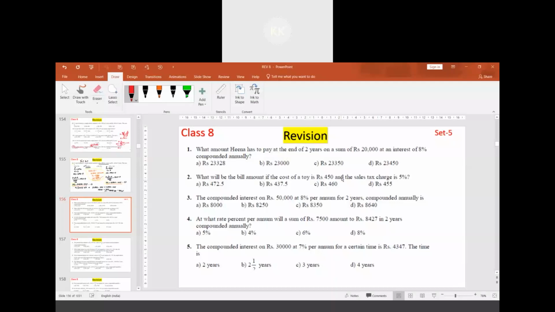So in this set 5, most of the questions are all related to compound interest.